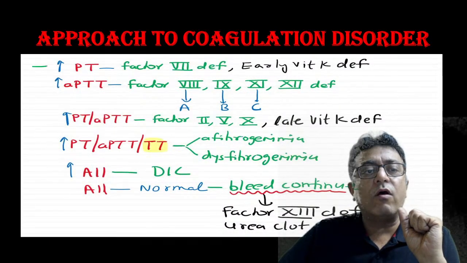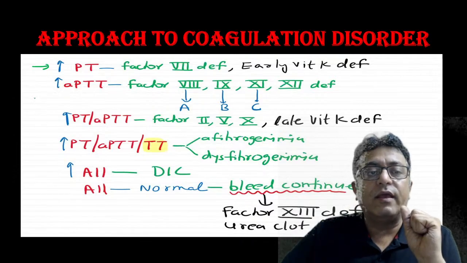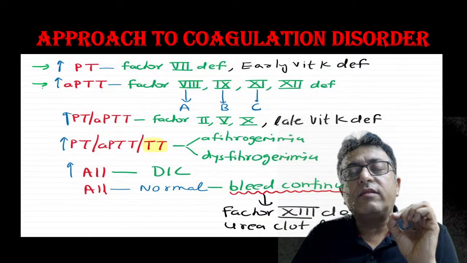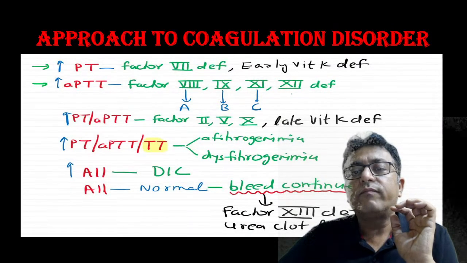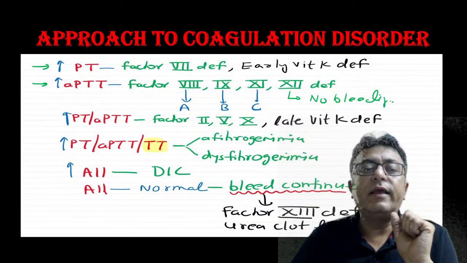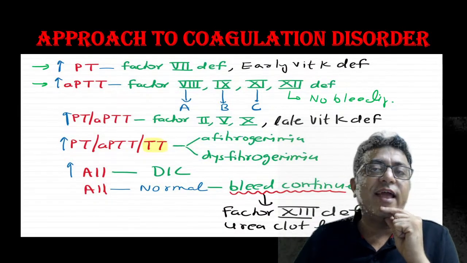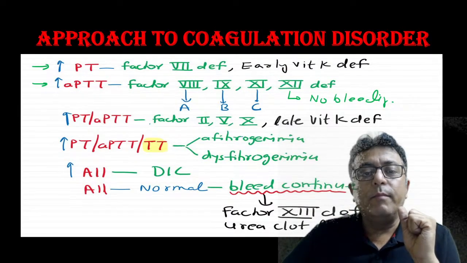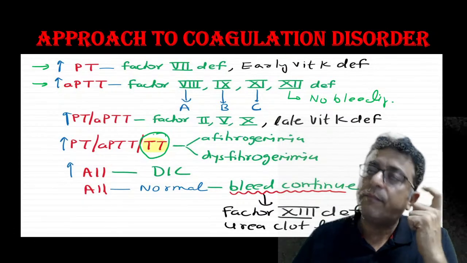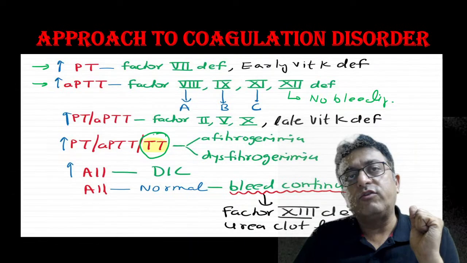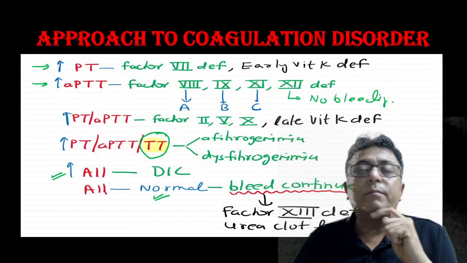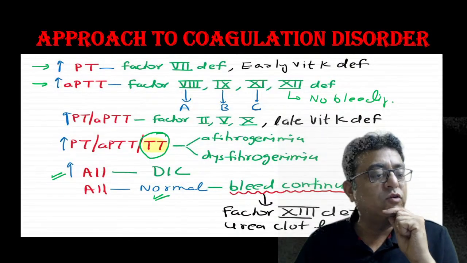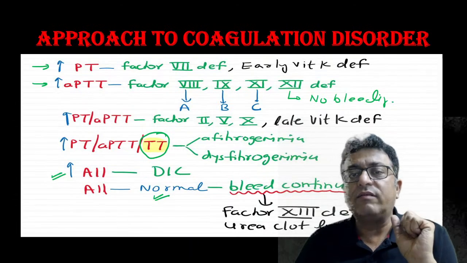If only PT prolonged, factor 7 or early vitamin K deficiency. APTT prolonged, 8th, 9th, 11th, 12th deficiency. In 12 deficiency, no bleeding. If both prolonged, 2, 5, 10, late vitamin K deficiency. Main culprit is TT. If TT prolonged, afibrinogenemia, dysfibrinogenemia. All prolonged, DIC. All normal, but bleed continues: factor 13th deficiency, urea clot lysis test.